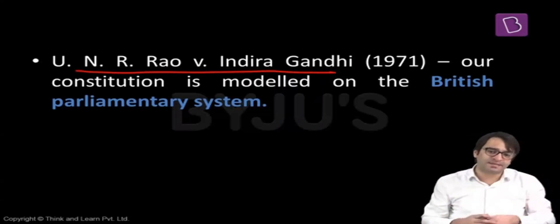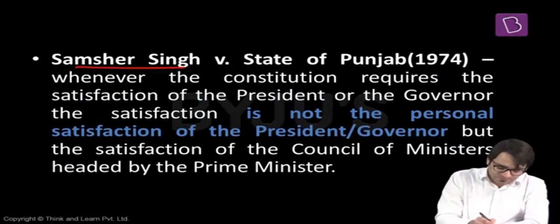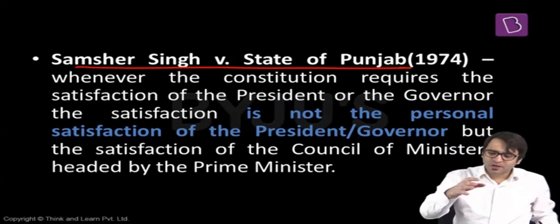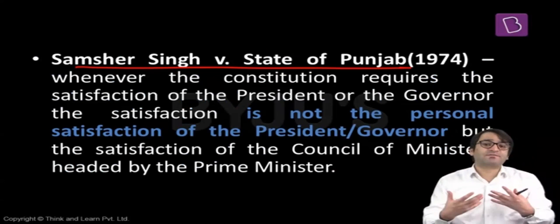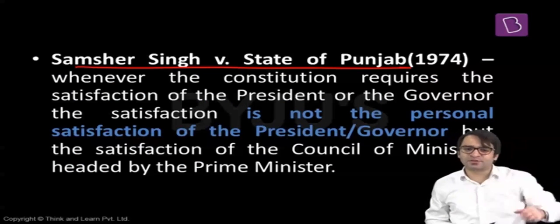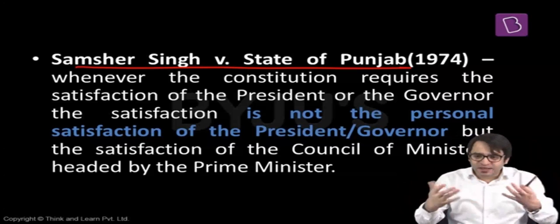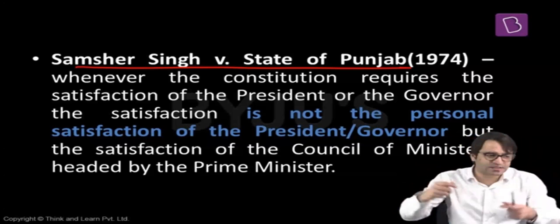Then came another landmark judgment, Shamsher Singh versus State of Punjab. In this case, the question before the judiciary was that the Constitution at multiple places talks about the satisfaction of the President. If the President is satisfied, he can promulgate national emergency. If the President is satisfied, he can impose President's rule. If the President is satisfied, he can impose financial emergency. If the President is satisfied, he can promulgate an ordinance. If the President is satisfied, he can do this, he can do that. What is this? Satisfaction of the President